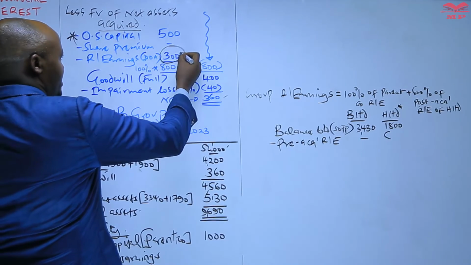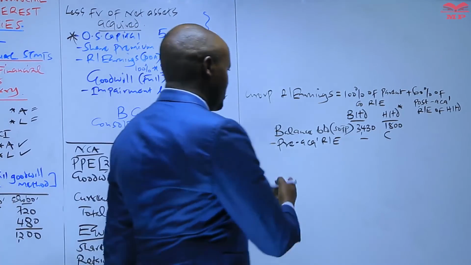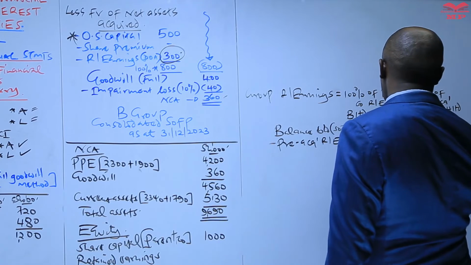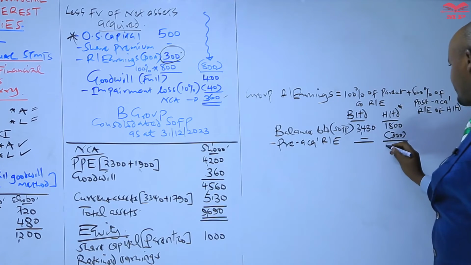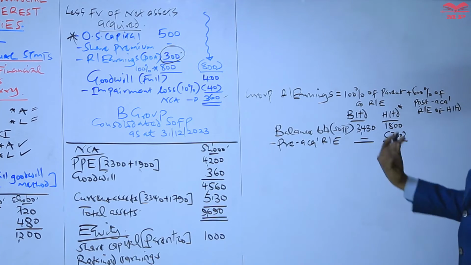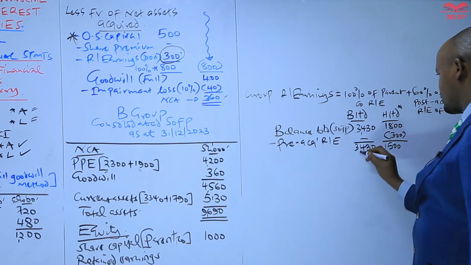So these retained earnings of the subsidiary at the date of acquisition are what we refer to as pre-acquisition retained earnings. We rest it there, such that what we shall be left with here is the retained earnings of H Limited after it was acquired by the parent. Yes, that's what we have.